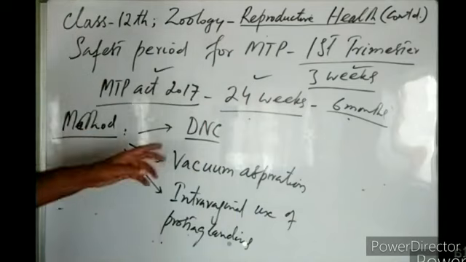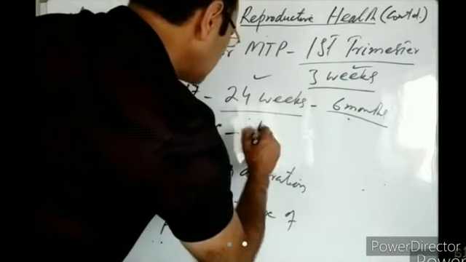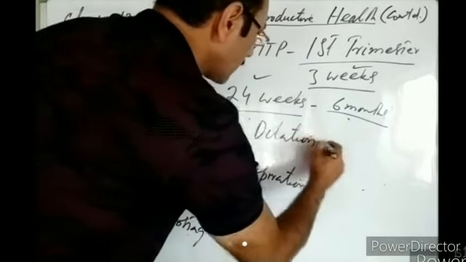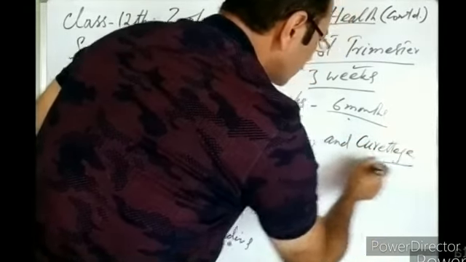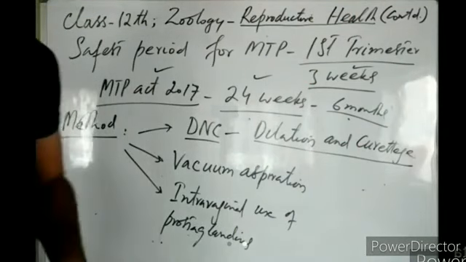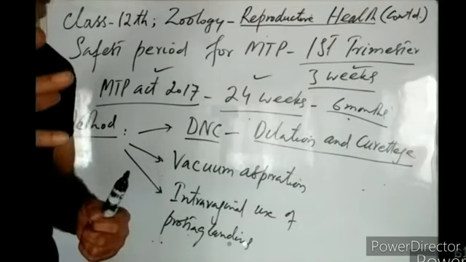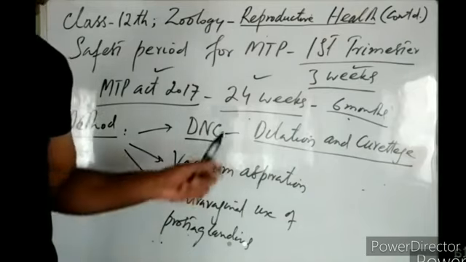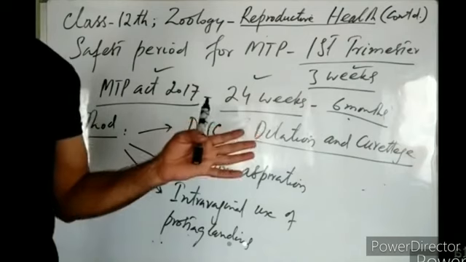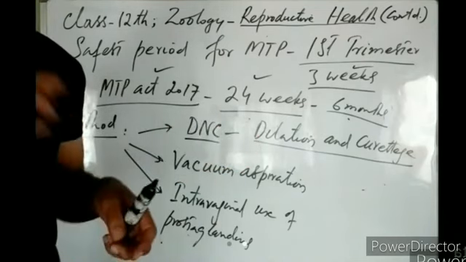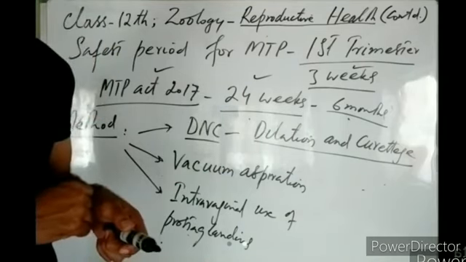So the first method to carry out abortion is known as DNC. DNC means dilation and curettage. This DNC involves the dilation of the cervix. When the cervix is fully dilated, then with the help of a curette, a long spoon-like steel apparatus, they scrape off the embryo from the uterine wall.